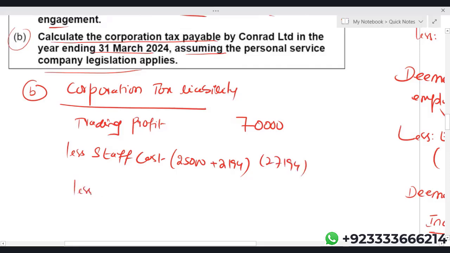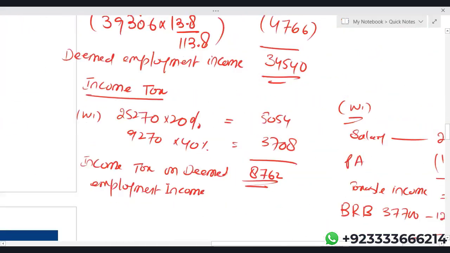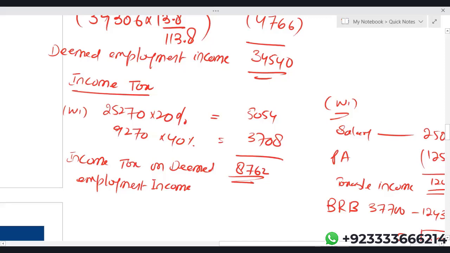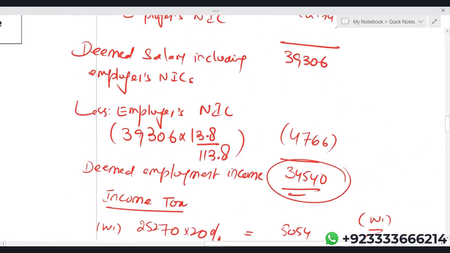Now let's deduct the IR35 cost. The deemed employment income, which we have calculated, is 34,540, and the employer's NIC on it is 4,766.